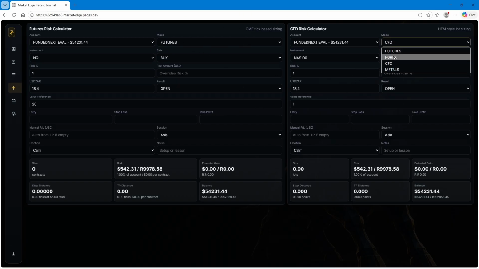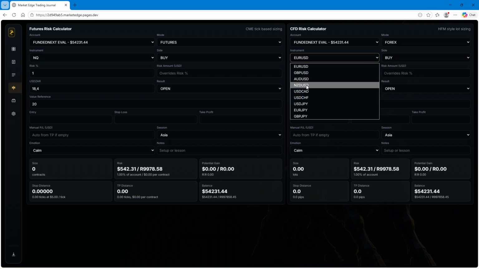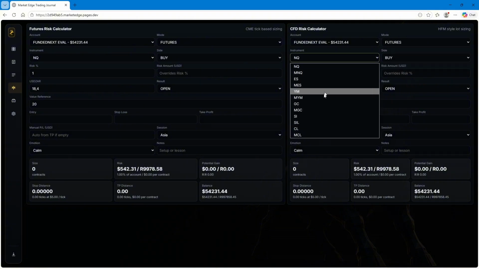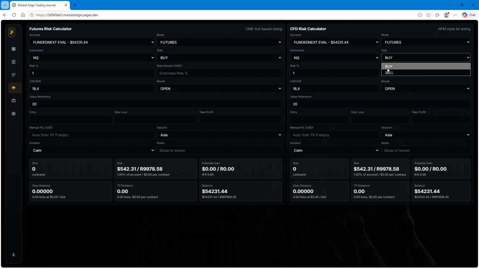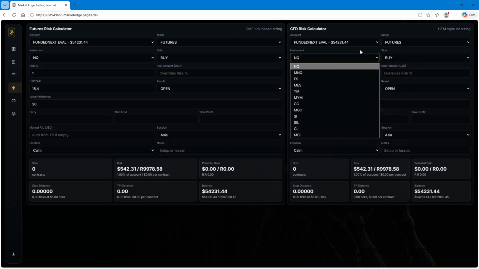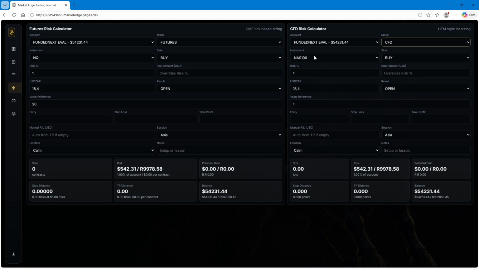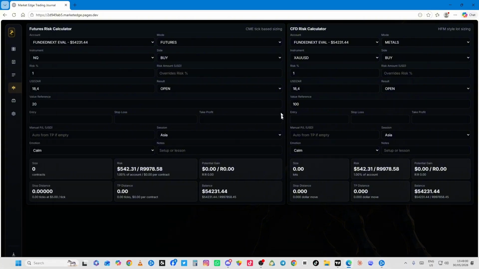So here we can see we have forex, we have CFDs, we have metals, and you can switch between these markets if you want to. And let me show you. Look at all this. There's a lot of assets here that you can trade. Even with the futures, there's a lot of assets here that you can trade, and I can add more as you guys request. See, there's the CFDs, and the metals, the gold and silver. So this is primarily the stuff that we do trade, right? So let's get into it here.